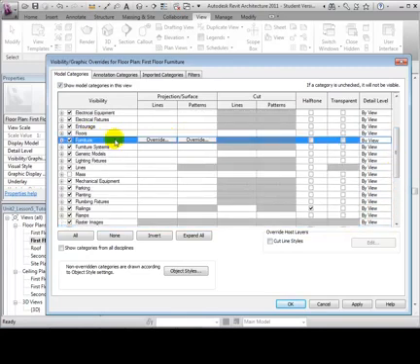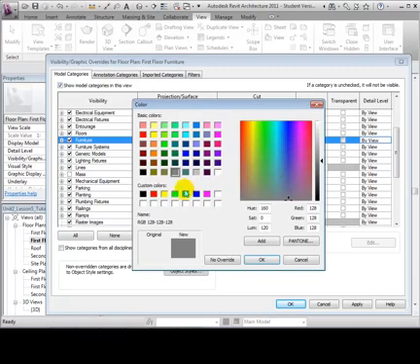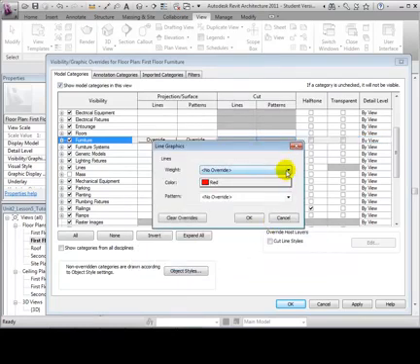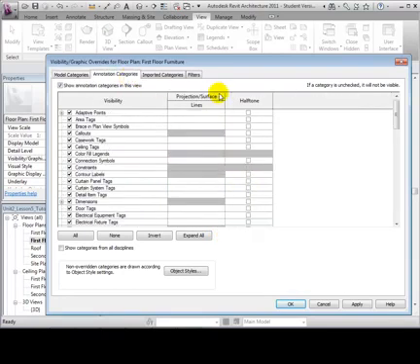Also, let's make the furniture lines red and thicker by overriding the current settings. Finally, let's hide the dimensions that are visible in this view. When finished, we can select OK to apply these changes.